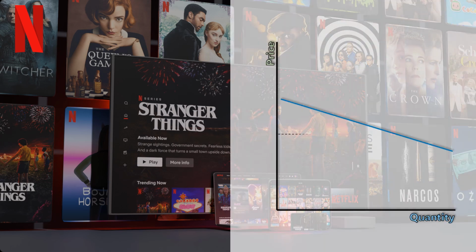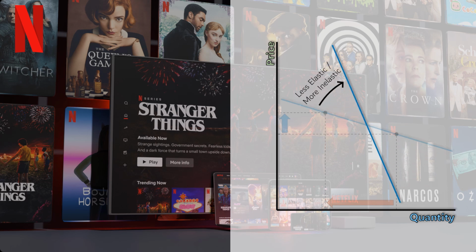When you have a very flat, elastic demand, customers are very sensitive to the price. Even a small increase in the price results in a huge loss in sales. But if you can make demand less elastic or more inelastic, then the same increase in the price now has a very small effect on sales. For Netflix, this meant they could raise their price a lot and only lose a small number of customers. It's no good to lose customers, but if you keep those losses small while you're making a lot more from the ones who stay, you end up making a lot more money.